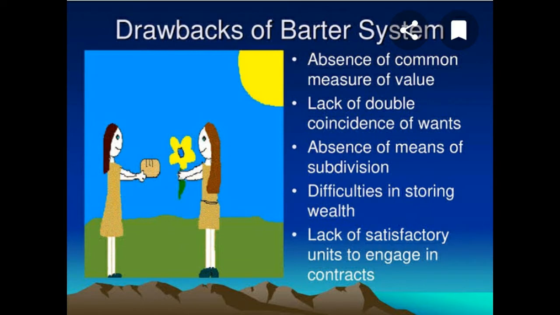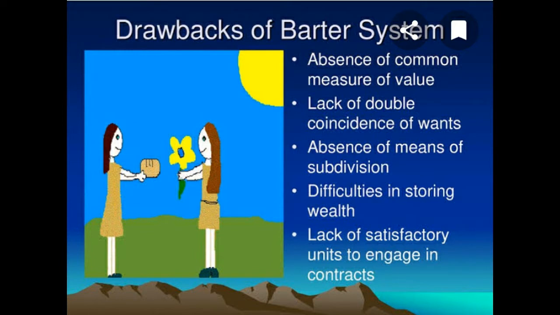If the horse is exchanged with 10 kg of rice, then it will not be fair because the value of the horse is very high. But as there was no subdivision system, the subdivision of all the goods is not possible. This is the reason this limitation arises.